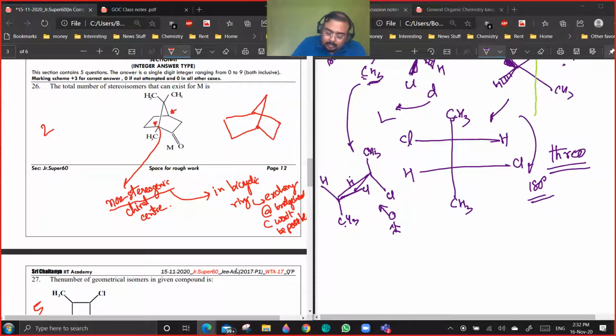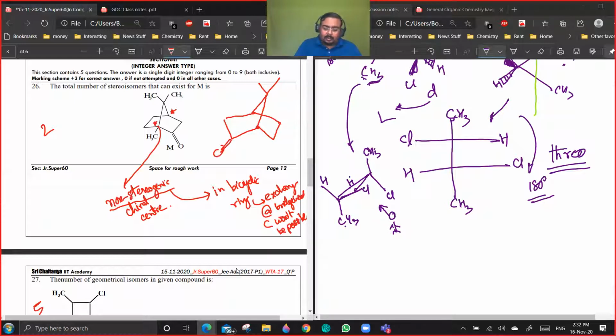But stereogenic centers will be 0. Stereogenic centers will be 0 for this compound. You won't have a stereogenic center as such. But generally people say that in this case, you have what you call a virtual stereogenic center, which is basically representing the whole molecule. Are you getting the point?